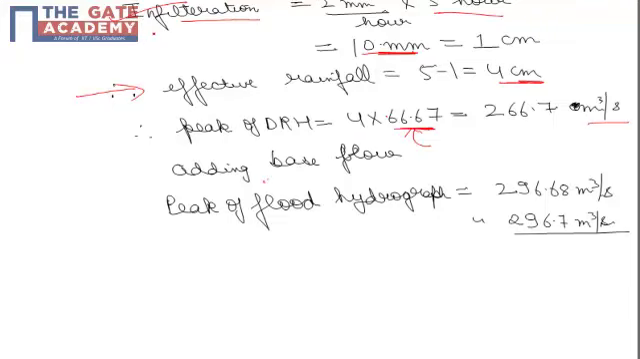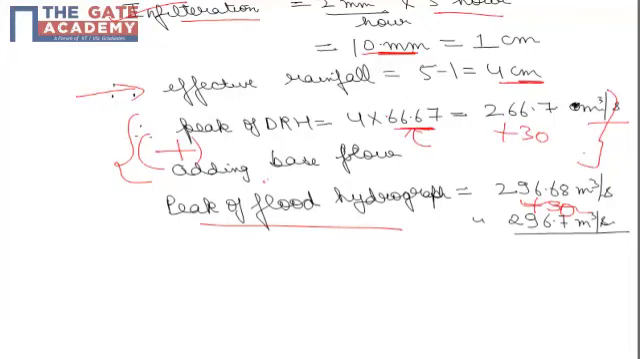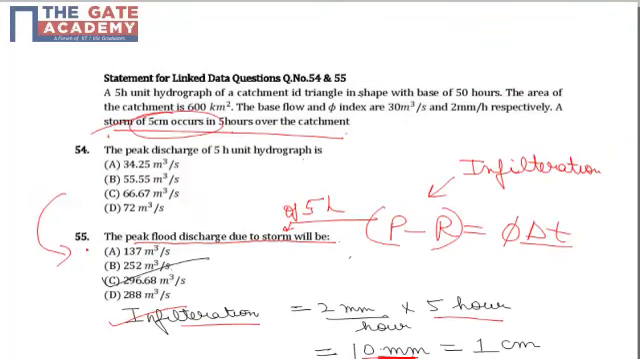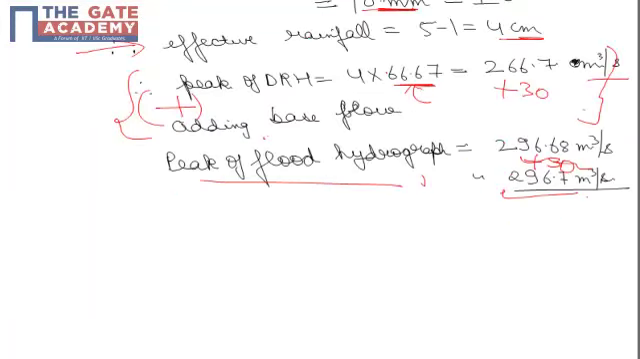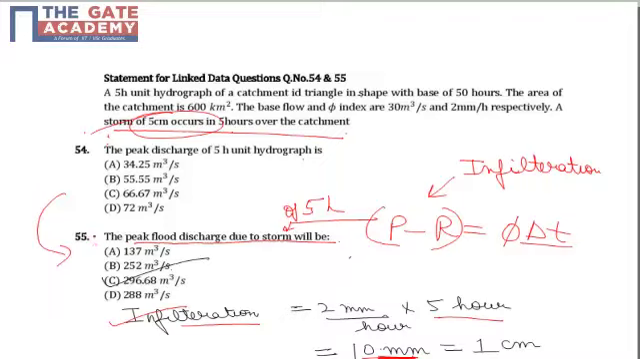Now since we have been asked about the peak of flood hydrograph, we have to add the base flow to this peak of direct runoff hydrograph to obtain peak of flood hydrograph, which comes out as 266.7 plus 30, that is 296.7 meter cube per second, making C the correct and closest choice for question number 55.